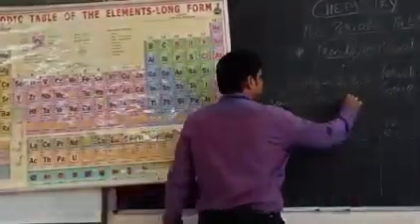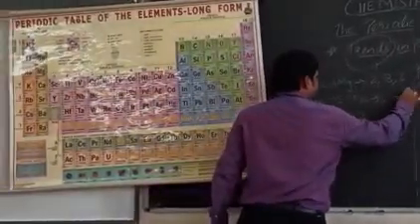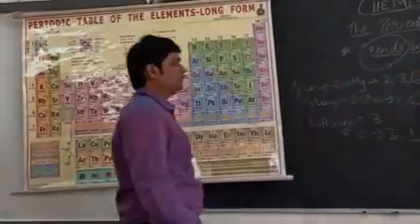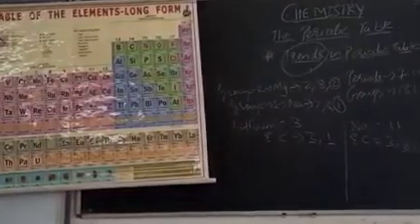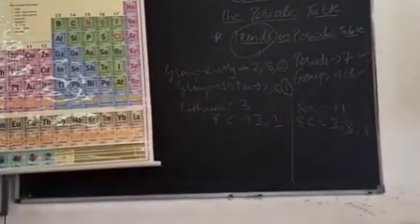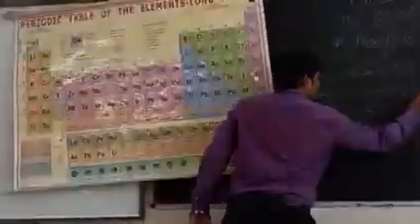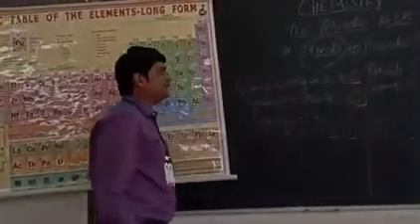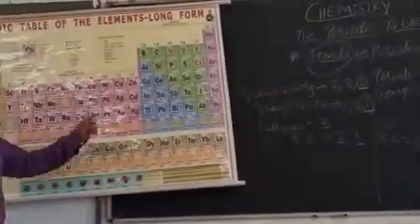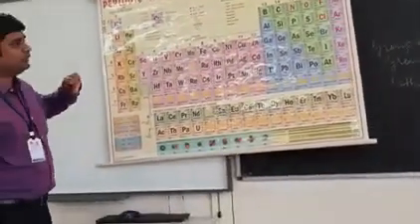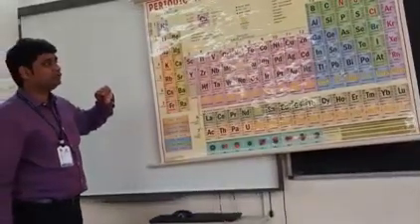For sodium it is 2,8,1. See the last number. What does that last number indicate? It indicates the number of valence electrons it has in the outermost shell. So in case of sodium, the valence electron in the outermost shell is 1.